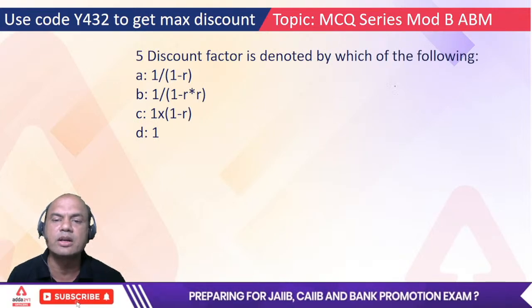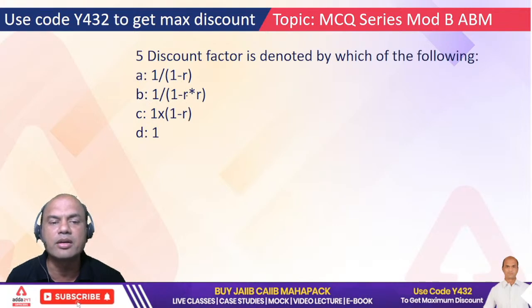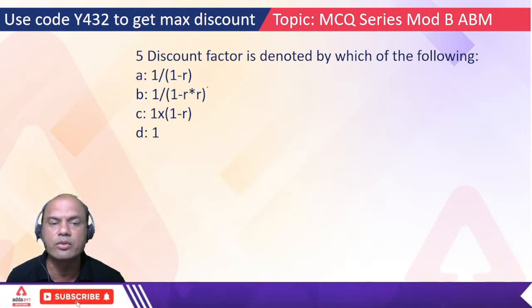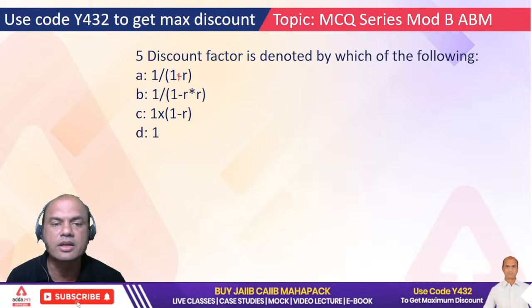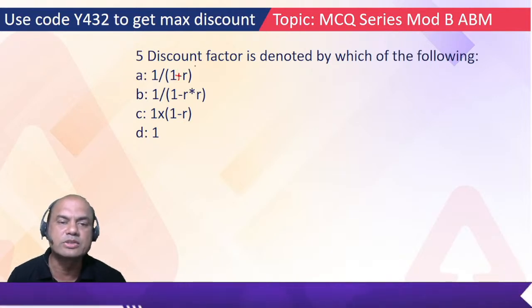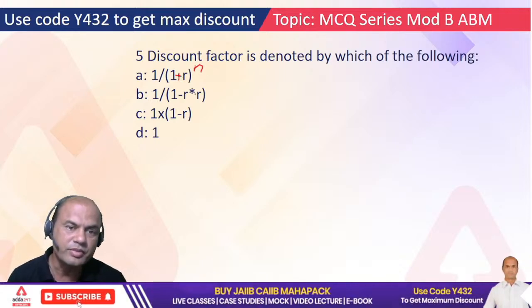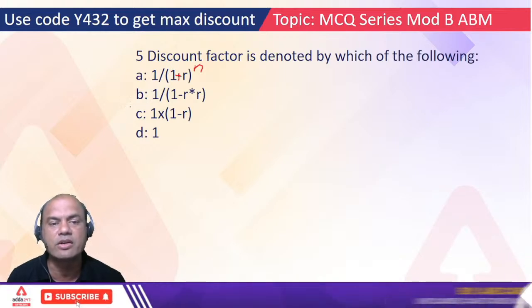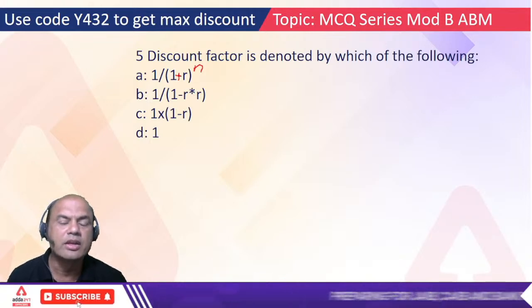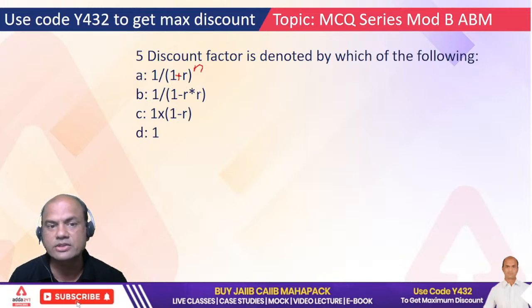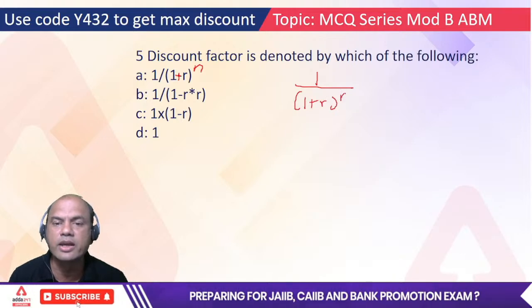Discount factor is denoted by which of the following? 1 upon 1 minus R, 1 upon R, 1 upon R into 1 minus R into R, or 1 into 1 minus R. It should actually be 1 plus R. Discount factor, 1 plus R raised to n, I'll write it over here because that's the actual definition: 1 upon 1 plus R raised to n. So which of them is the correct one, A, B, C or D? In JAIIB also we had studied this. So the real definition is 1 upon 1 plus R raised to n.